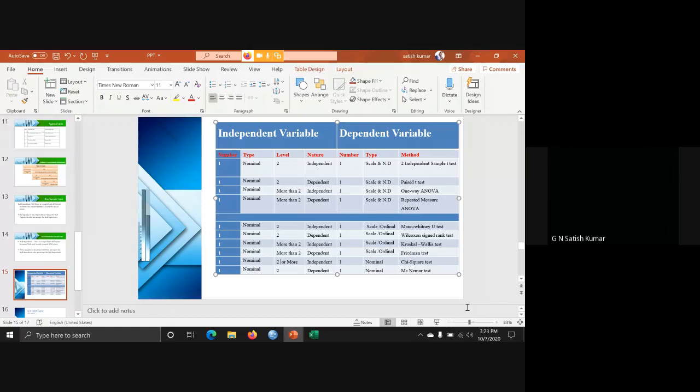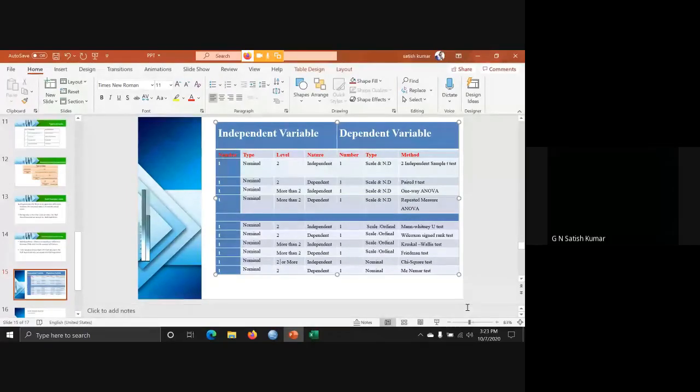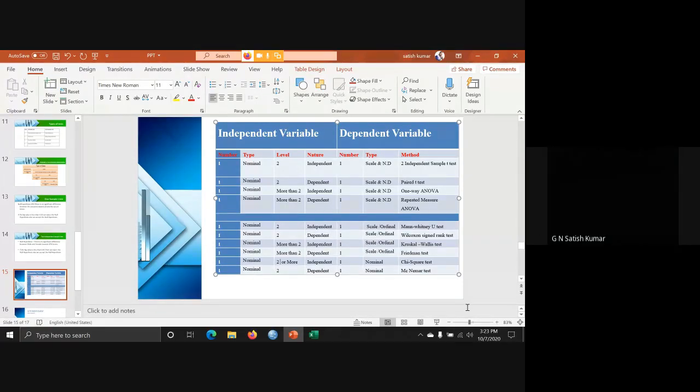Impact study is different. We are discussing only comparative studies, comparing between different parameters.